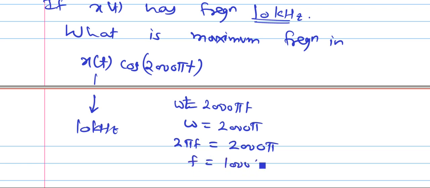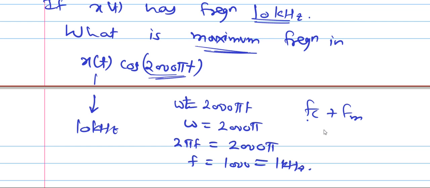That means 1 kilohertz. So we always get fc plus fm, fc minus fm. So which one is maximum? We have been asked maximum. So fc plus fm will be maximum. So fc is, I am just taking fc as the carrier frequency, or you can say cos frequency. So it is 1 kilohertz.